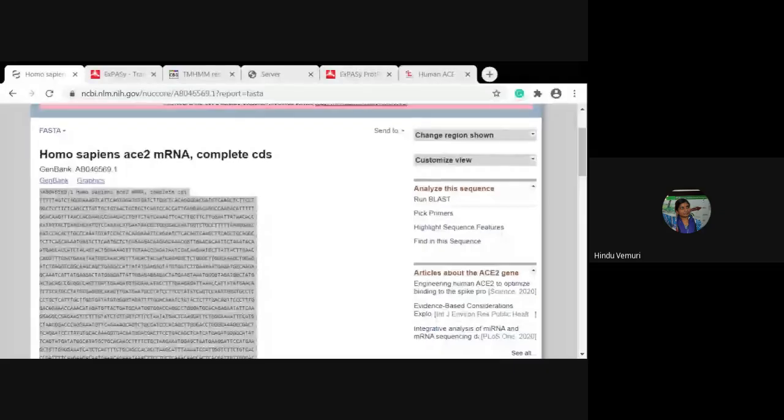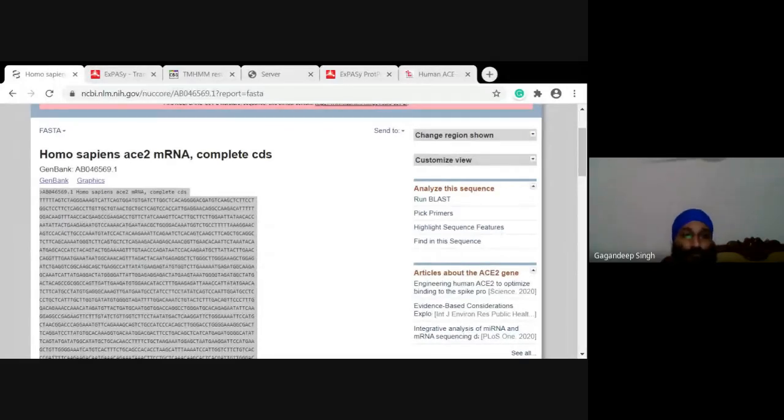Click on present and then show whole screen. Now is it visible? No. Yes, now it's visible.